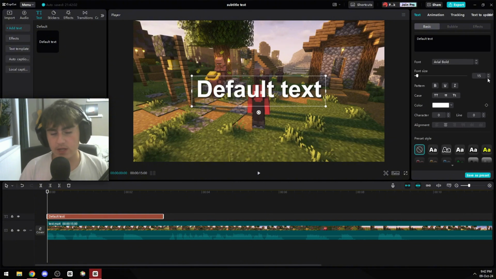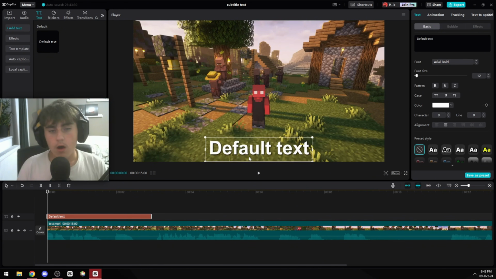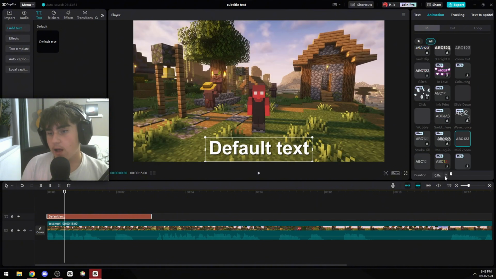Then we have to position it wherever we would like it. So I'm just gonna make it a little bit smaller and put it down here. Okay, so I position it to my liking. Now we're gonna add an animation. You can go the route of adding a preset animation from here. I would recommend mini zoom and set the duration to 0.2.